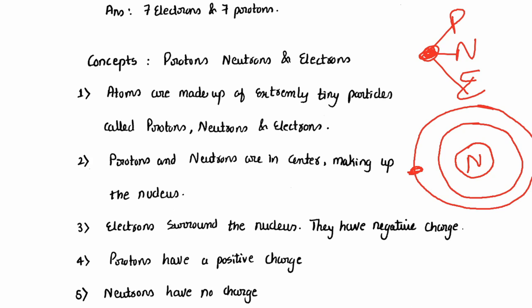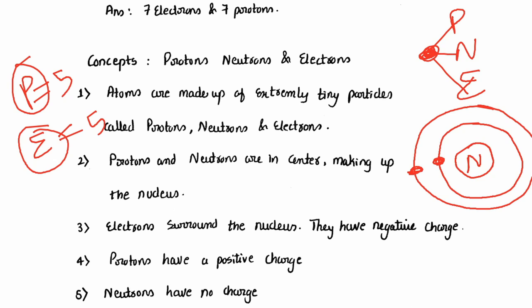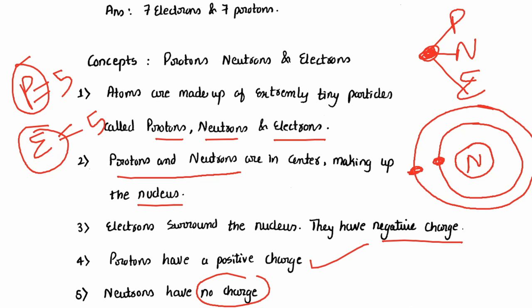So here we'll see electrons. Electrons have negative charge, whereas protons have positive charge. So the number of protons, if it is 5, electrons will be 5, but protons will be positive and electrons will be negative. Neutrons have no charge. Atoms are made up of tiny particles called as protons, neutrons and electrons. Protons and neutrons together make up nucleus. Electrons are surrounded by the nucleus and they have negative charge. Protons have positive charge and neutrons have no charge, or else they are neutral. That is why they are called as neutrons.